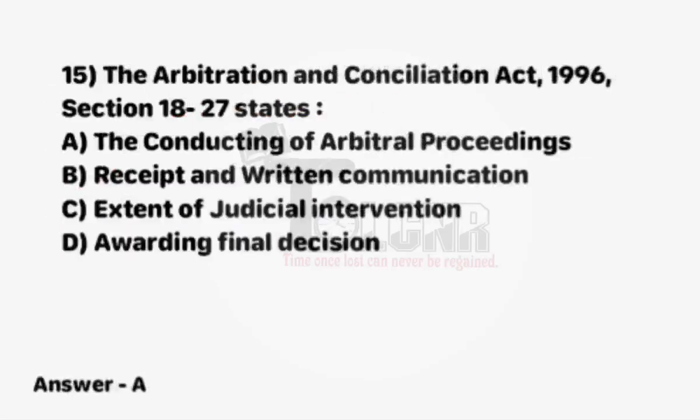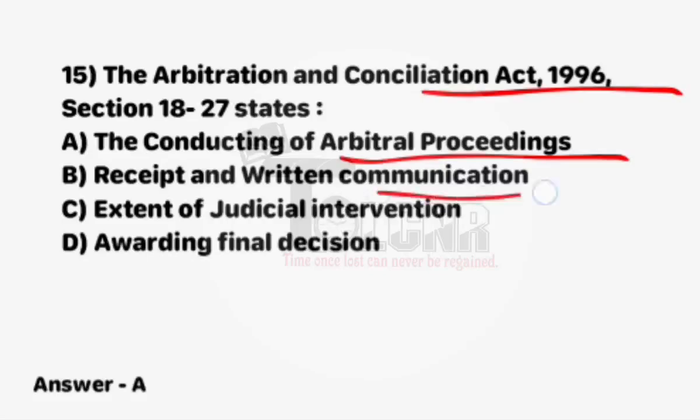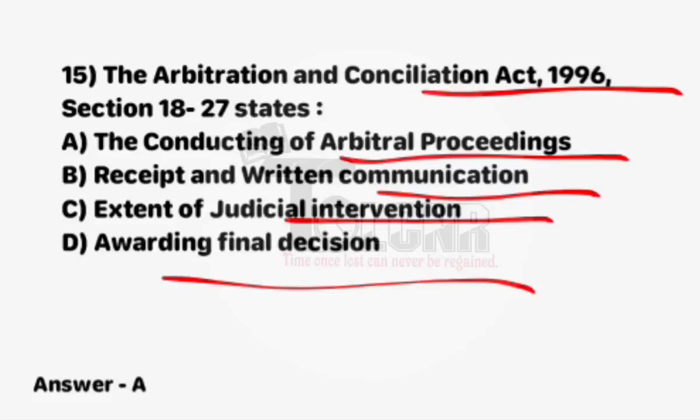Next question, the Arbitration and Conciliation Act 1996 section 18 to 27 states first option, the conducting of arbitral proceedings. Option B, receipt and written communication. Option C, extent of judicial intervention. And option D, awarding final decision. Option A is correct, the conducting of arbitral proceedings.